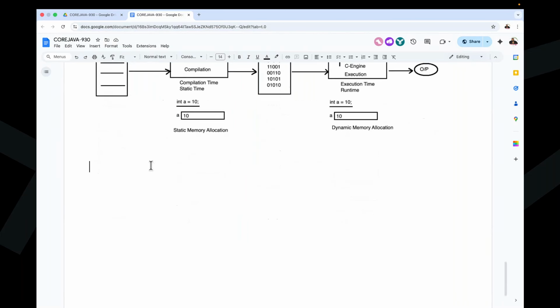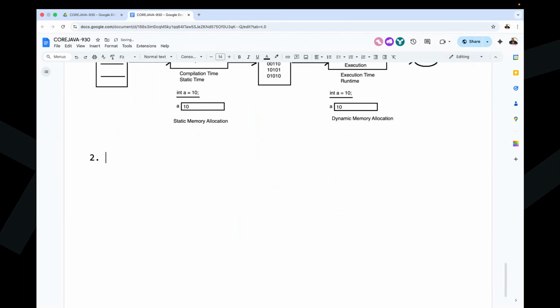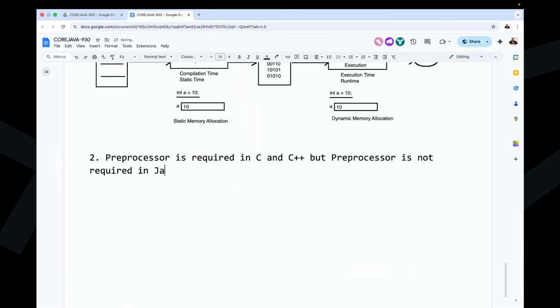Right, sir. Now leave this. The second difference here we are going to understand. What is that second difference now? Right, sir. Now see this. Preprocessor is required in C and C++, but preprocessor is not required in Java.